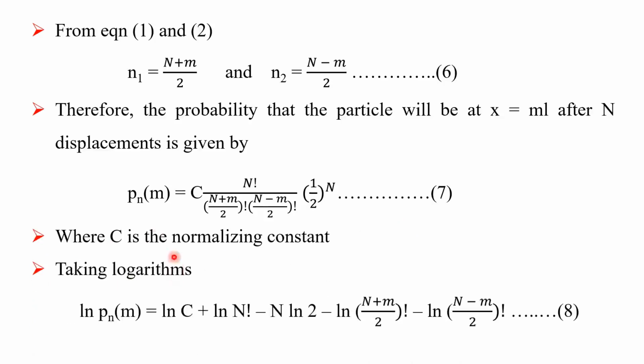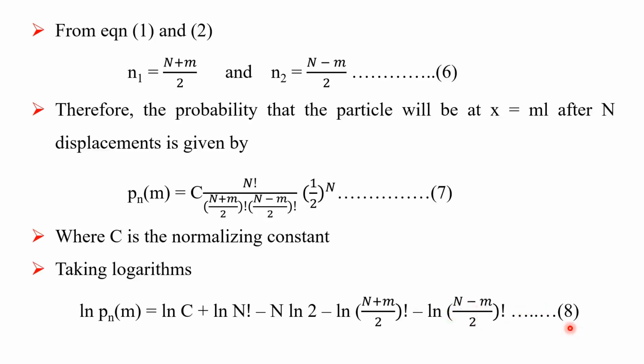Taking the logarithm of this equation, ln P(m) is equal to ln C plus ln capital N factorial minus capital N ln 2 minus ln of bracket capital N plus m upon 2 bracket complete factorial minus ln of bracket capital N minus small m upon 2 bracket complete factorial.